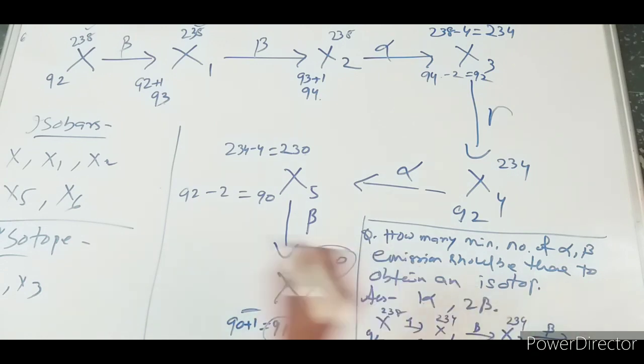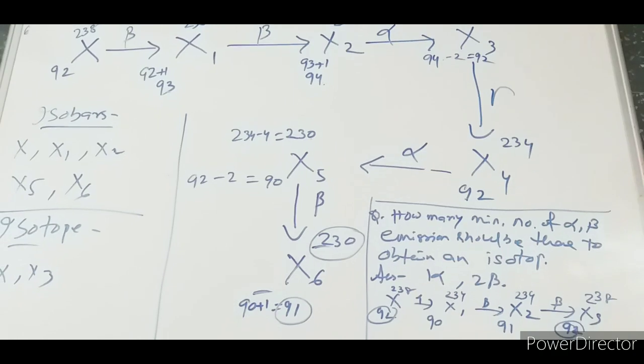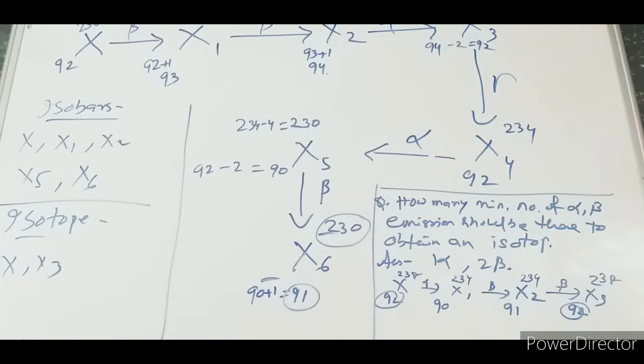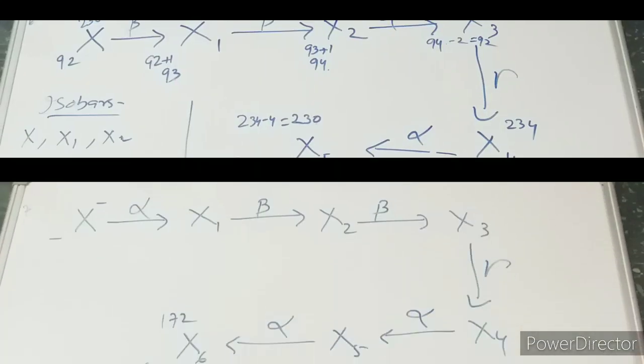Again there will be a beta emission. So in case of beta emission, this one will be X3, which will be 92, 234. Check this one, 92, 92. It comes or not? So how many alpha and beta minimum? So 1 alpha and 2 beta minimum required to get this isotope of the element. Okay.